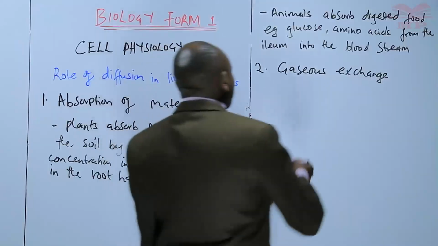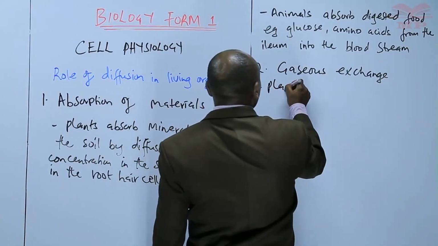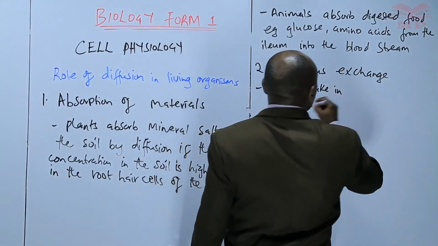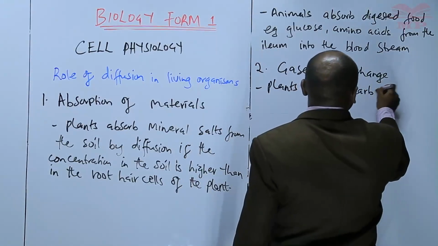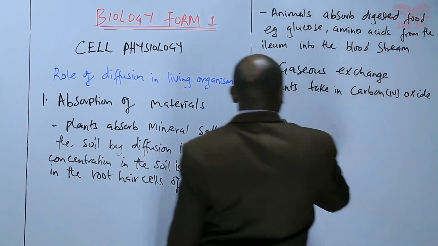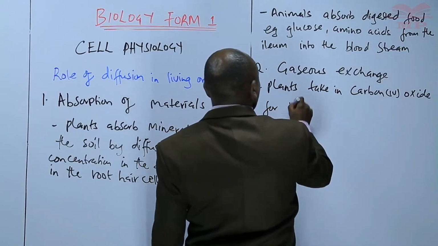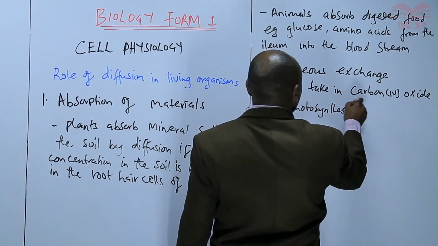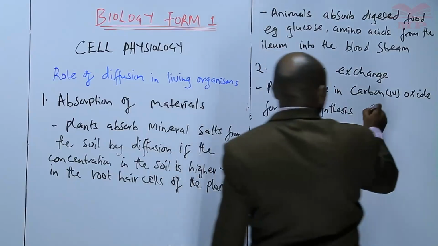So in this case, we can say that plants take in carbon dioxide for photosynthesis during the day.